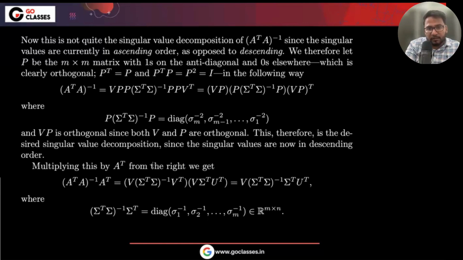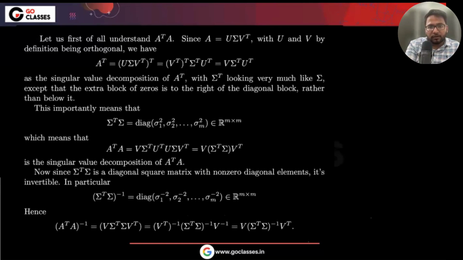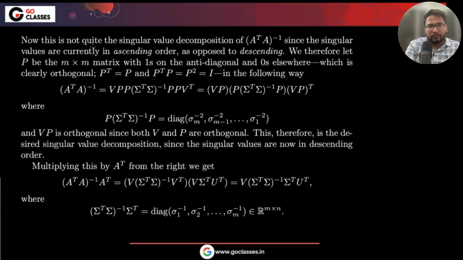Yash is asking why they involve P in the A transpose A inverse answer. Since the singular values are currently in ascending order as opposed to descending, we therefore use P, the matrix with ones on the antidiagonal and zeros elsewhere.